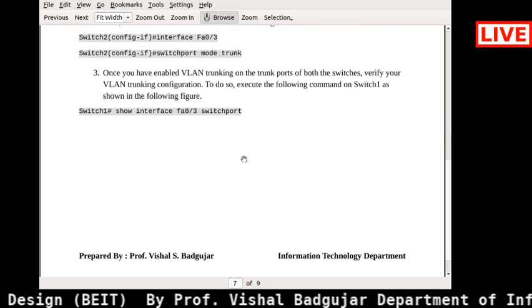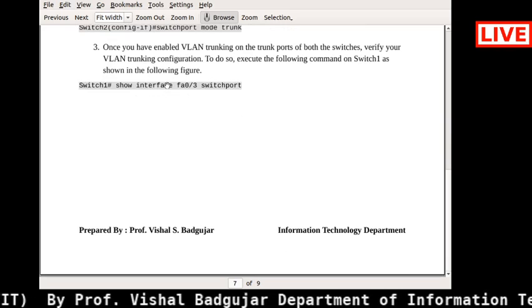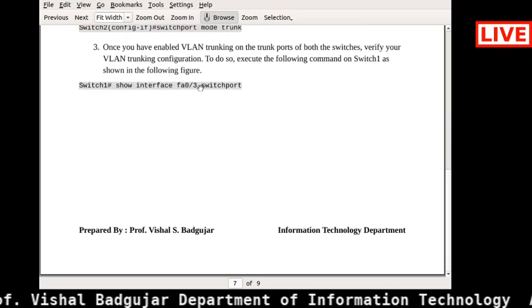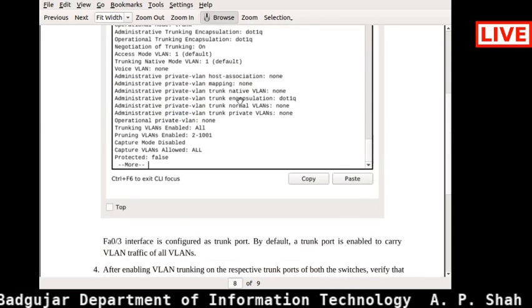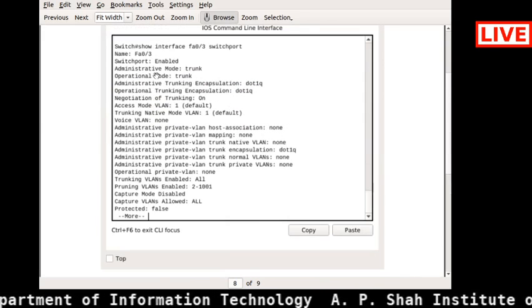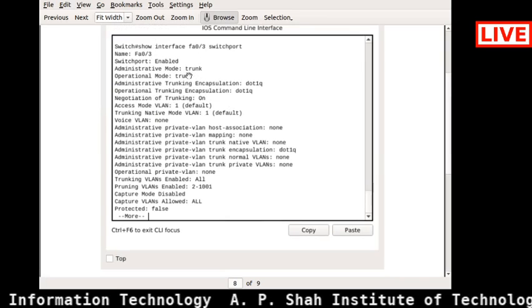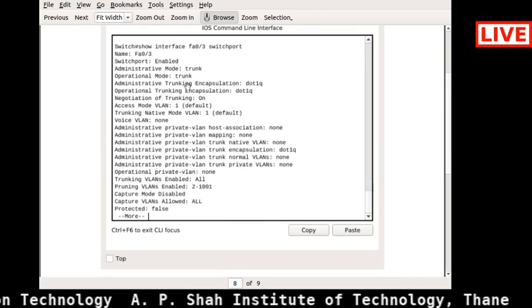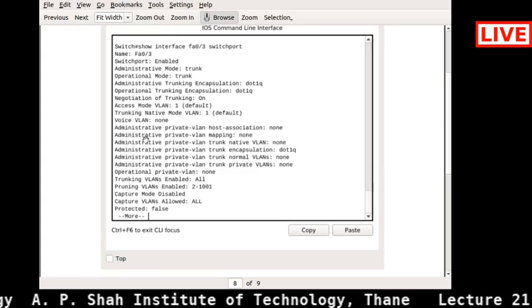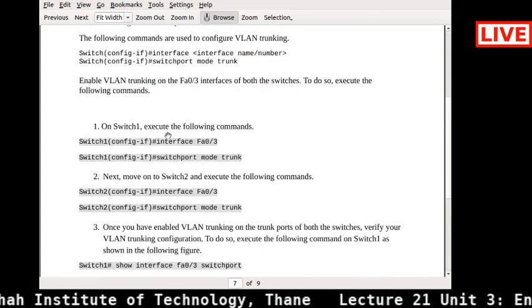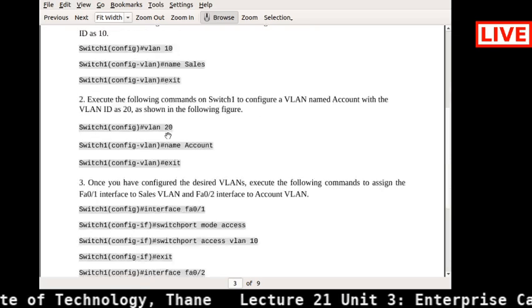If you need to check whether it is enabled or not, you can use the show interface switchport command. It will give you the administrative mode as trunk. So the trunking is enabled, and you are now able to send packets from one switch to another switch.